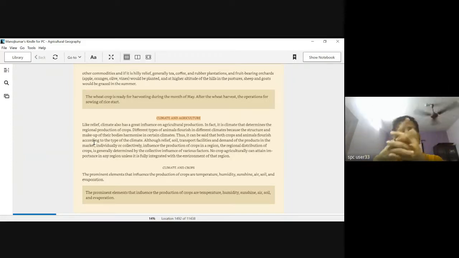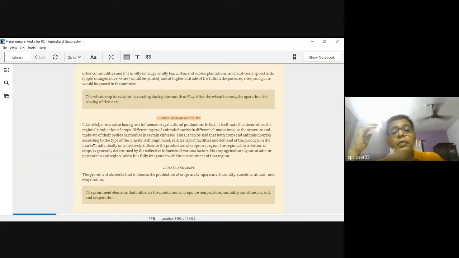If we study history, colonization is a direct output of climatic variations, and the people in the temperate regions wanted to come down to the tropics and identify these crops. So climate plays a very important role as far as agriculture is concerned.